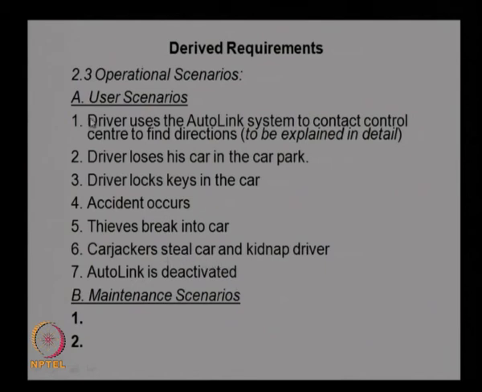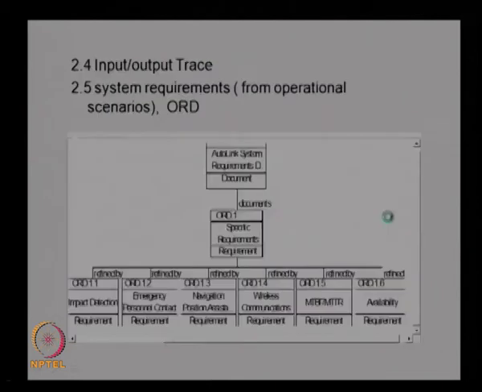So, we can identify all these scenarios and get the details of each scenario, like the scenario tracing we discussed earlier. We can trace the scenarios, get the inputs and outputs, and based on that we can get many of the derived requirements. Similarly, there can be many other scenarios like maintenance scenarios and training scenarios. Like that we can have many scenarios and identify all the requirements.